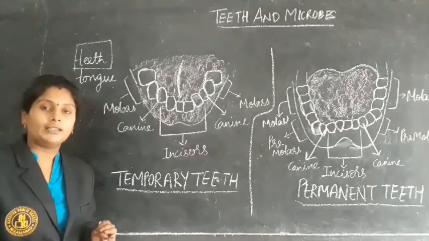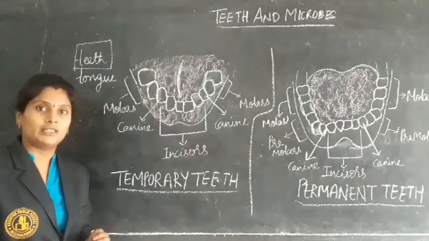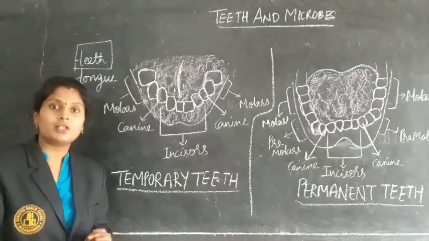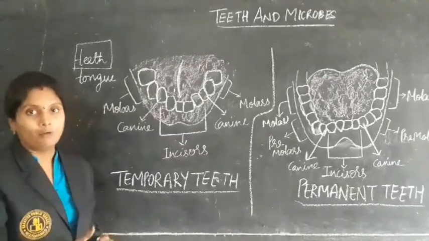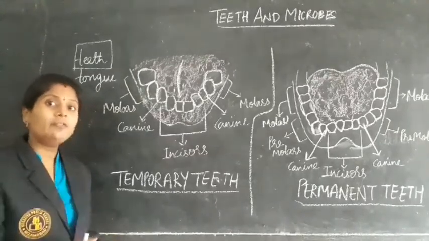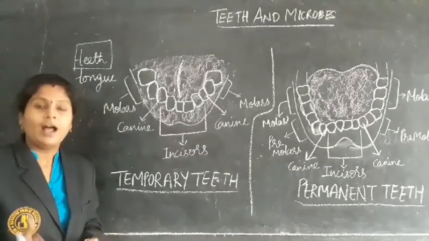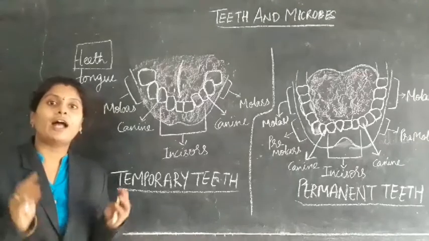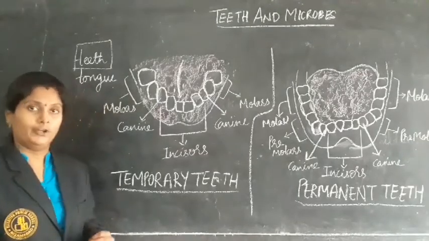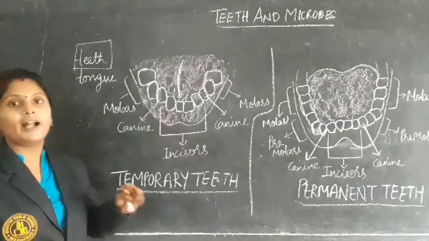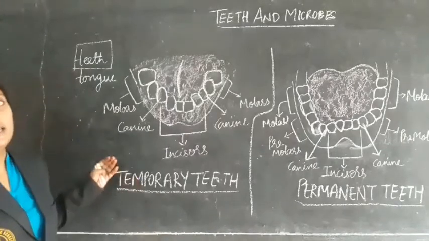In the last class, in the digestion topic, we discussed that the process of digestion starts first in the mouth itself. Teeth help to make the food soft by chewing it, and saliva mixes with that food and it becomes a soft food. So to bite any kind of food we need teeth.